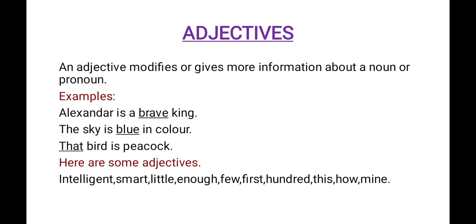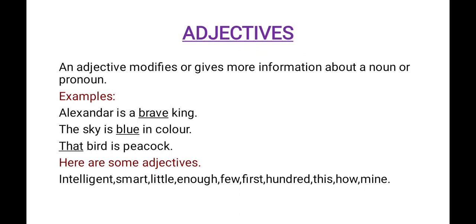Adjectives. What is an adjective? An adjective modifies or gives more information about a noun or pronoun. Examples: Alexander is a brave king. The sky is blue in color. That bird is peacock. In all these three sentences, we are having the adjectives. In the first one, brave. In the second one, blue. In the third one, that.